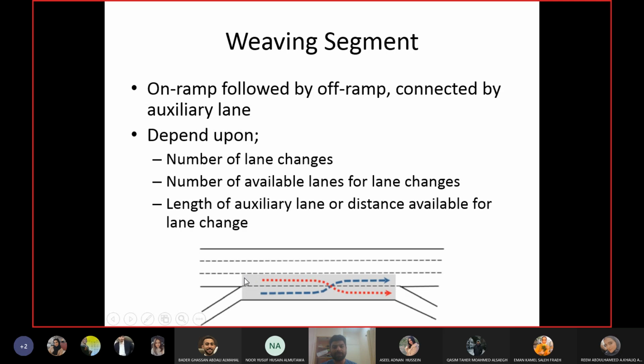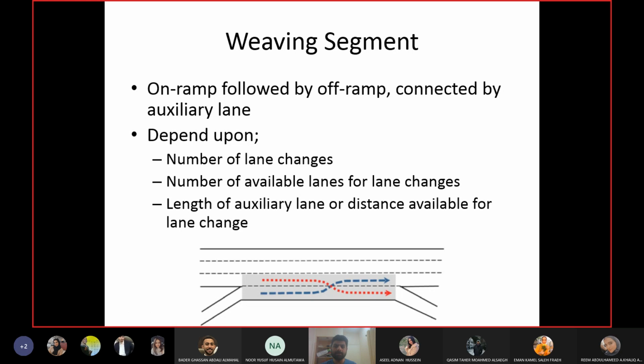Obviously you cannot do the lane change until you pass this goal point, because the lane is starting from here, and you cannot do the lane change after you pass this point. So the lane change has to happen in this much distance, from the goal point of the on ramp to the goal point of the off ramp, if you want to go from freeway to ramp or from ramp to freeway.